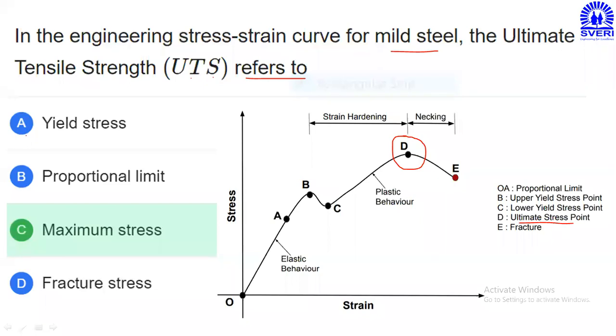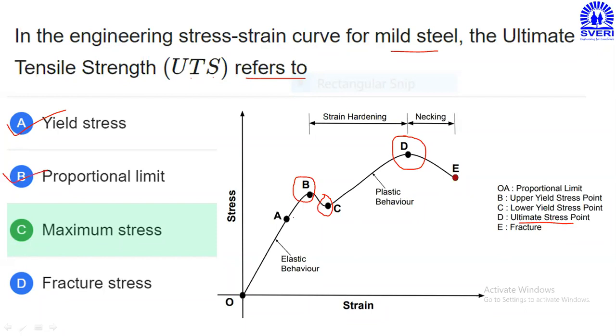Now here you can see, they have mentioned the yield stress, but there are 2 types of yield stress. One is the upper yield point and another is the lower yield point. For example, point B is called the upper yield point, and point C is called the lower yield point. But which yield point do we have to consider? Either point B or point C. Here I am in confusion.